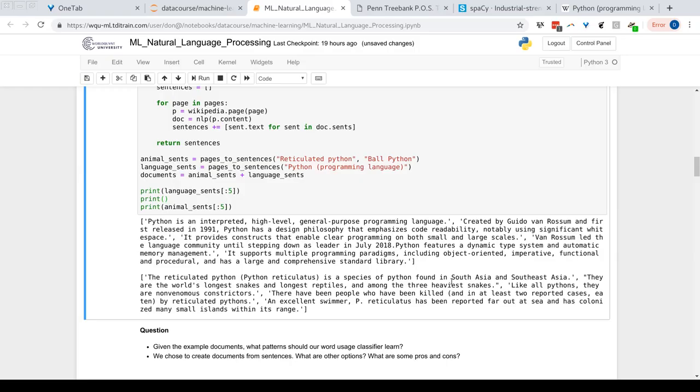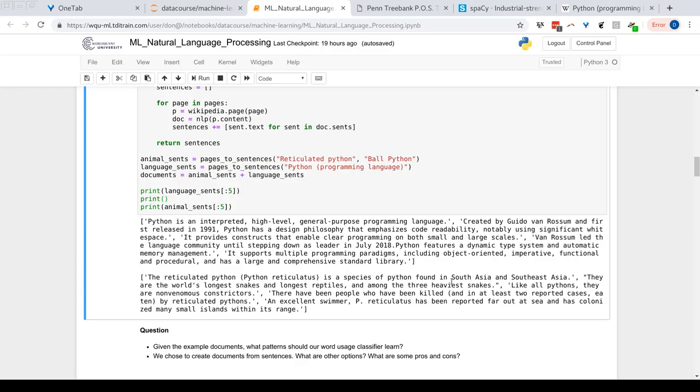Do you think those words that I just highlighted right now are going to appear very frequently in documents that refer to Python the animal? If we look at a set of documents referring to Python the animal, do you think we'll encounter at a high frequency things like language, programming, high level, memory, object, procedural, library?